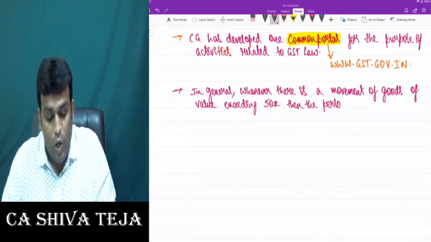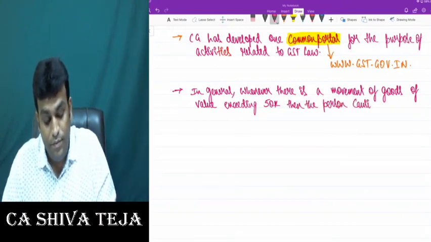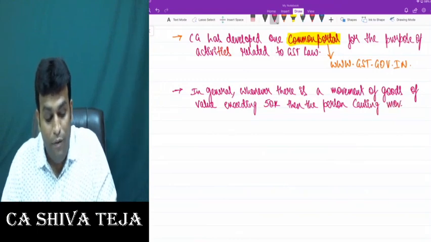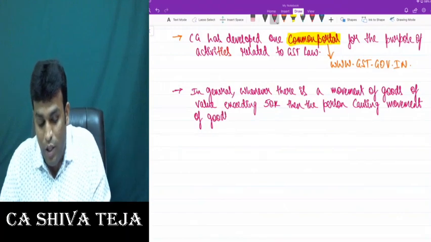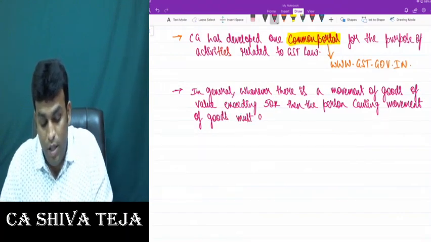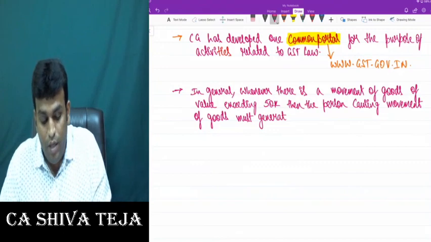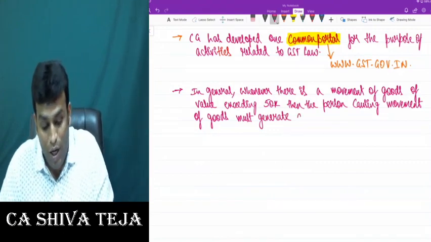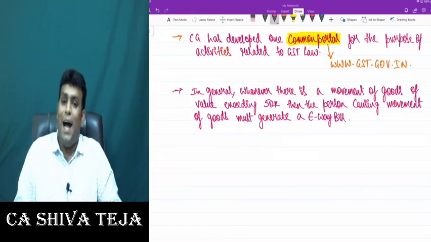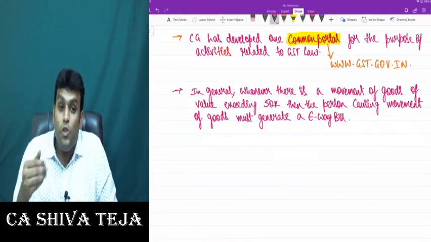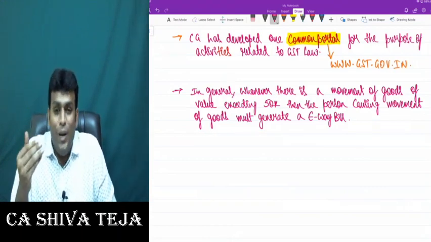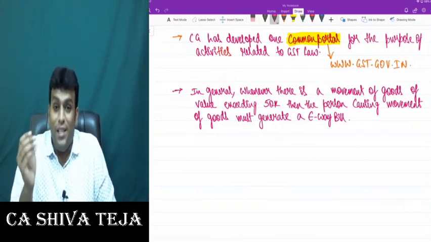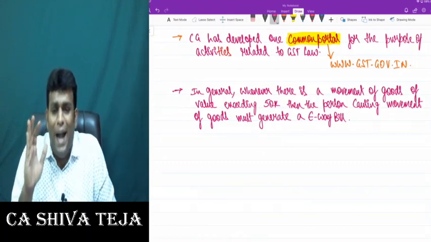the person causing the movement of goods must generate a document called an e-waybill. In other words, the e-waybill is a mandatory document which needs to be generated where there is movement of goods of value exceeding 50,000, and this is not optional, it is mandatory.